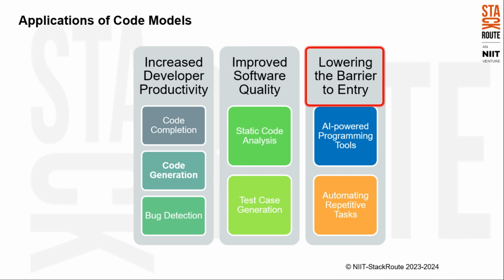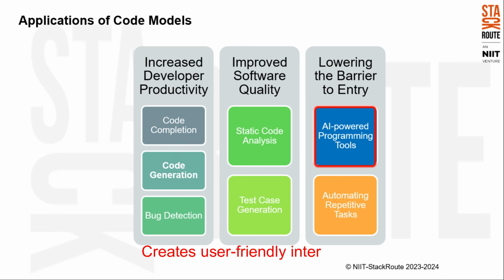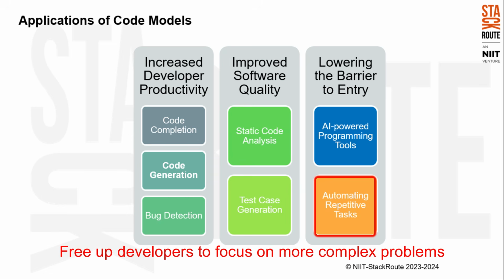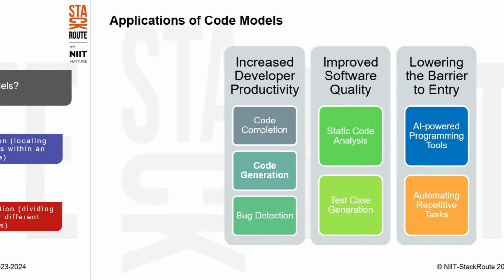Lowering the barrier to entry. AI-powered programming tools. Code models can be integrated into development tools, creating user-friendly interfaces that allow even those with less programming experience to create basic applications. Automating repetitive tasks. Many programming tasks are repetitive and time-consuming. Code models can automate these tasks, freeing up developers to focus on more complex problems.